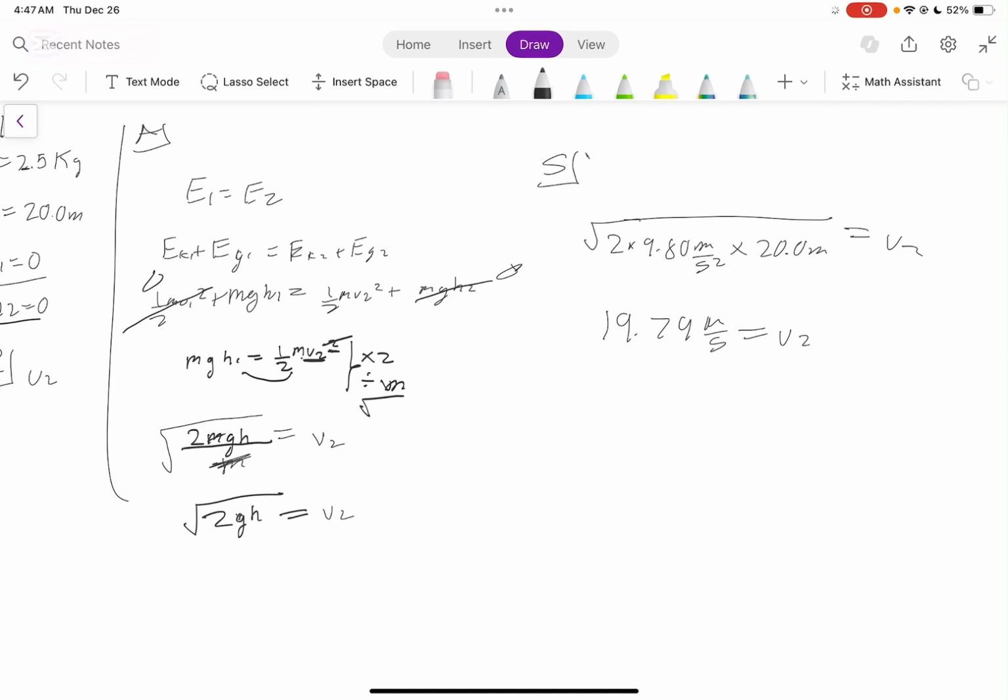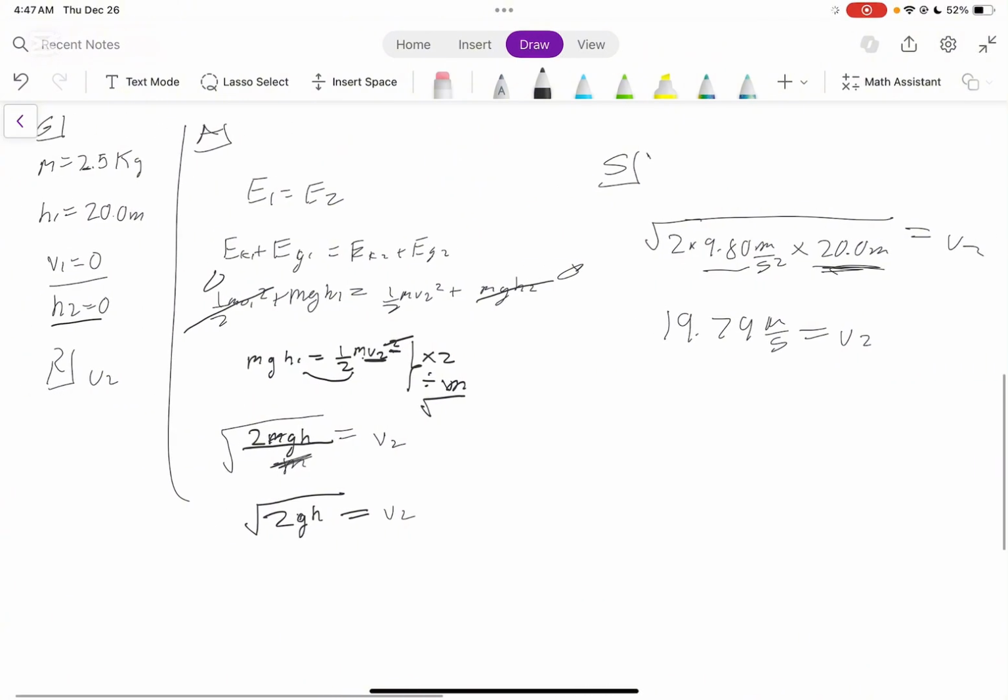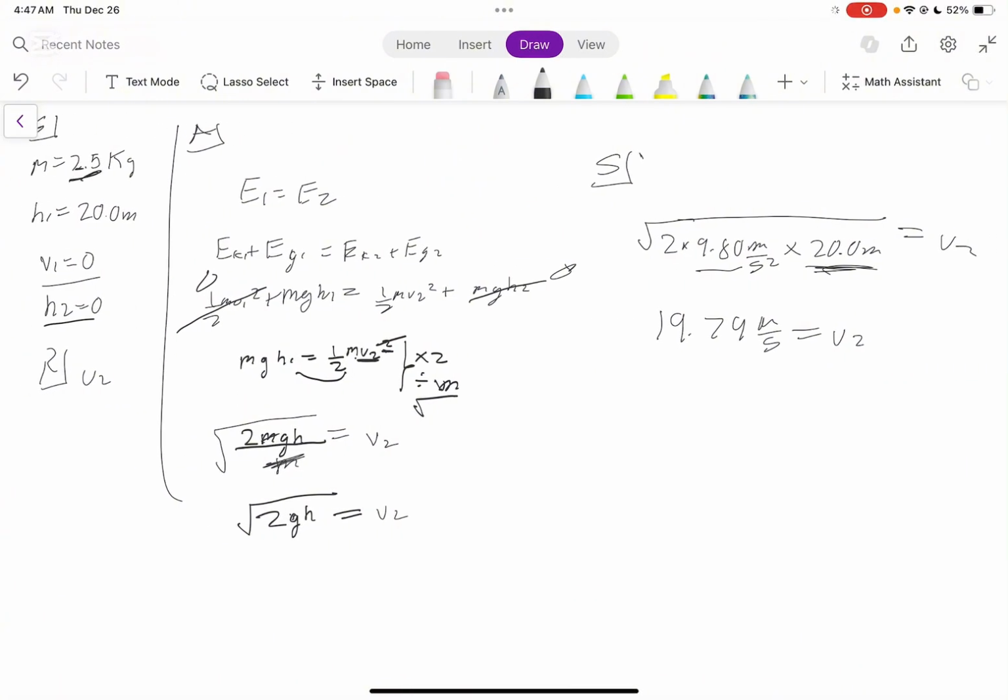Round off to 2 significant digits, because we have 2 in our given. We technically have 3 here, but we should round off to the least number of significant digits. So we round to 2, which equals 20. You can put a decimal right there. So you'll have 20. meters per second is equal to V2.